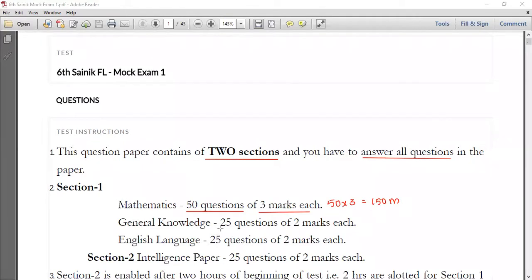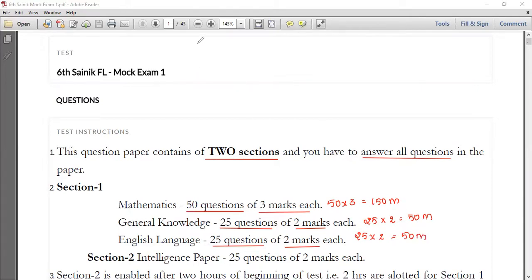In the same way, you have general knowledge, where you have 25 questions, and each question carries 2 marks. General knowledge is a combination of both GK and general science. So 25 questions, each carrying 2 marks, gives 50 marks. Coming to your third paper, English language, you have 25 questions, each carrying 2 marks. That is 25 into 2, which is 50 marks.